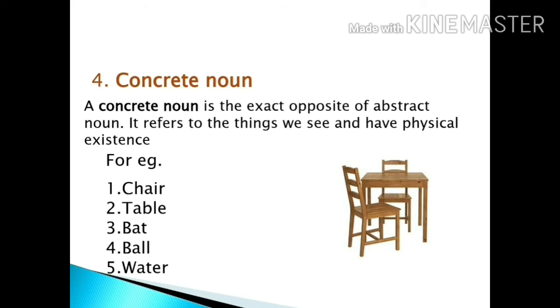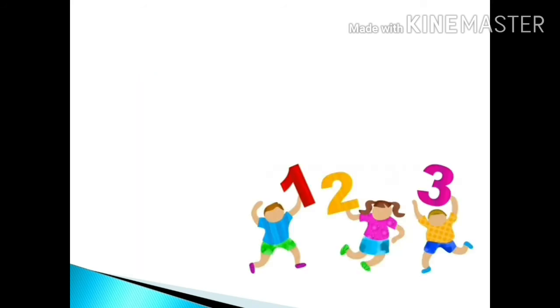We all can see all these things. That is why all these are known as concrete nouns. Now, what can you see on the screen? Numbers? Counting? Yes. So the next type of noun is countable noun.